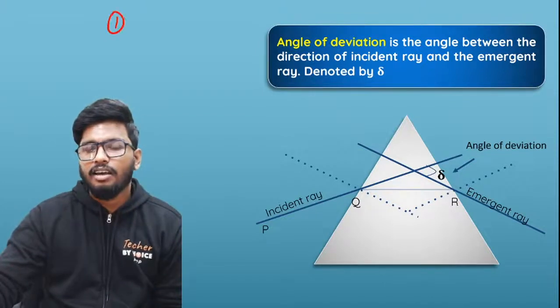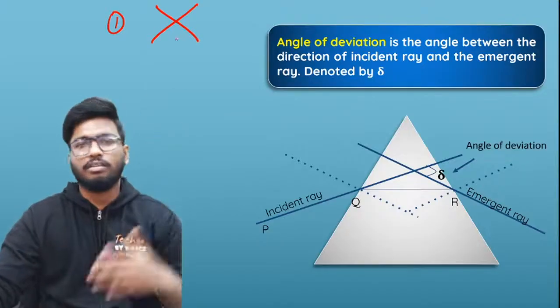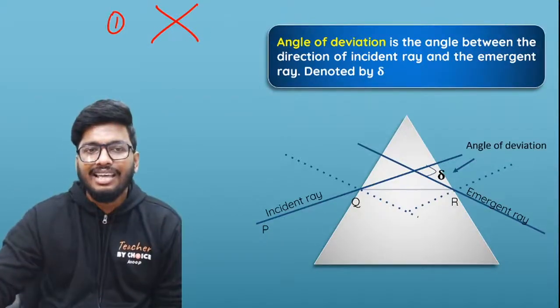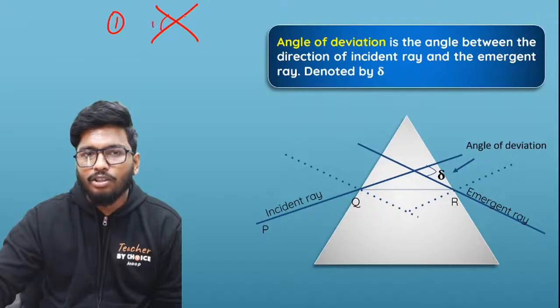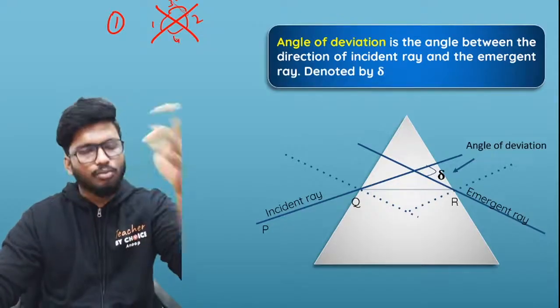One is vertically opposite angles. If you have two lines which are intersecting each other, this angle will be equal to this angle, and this angle will be equal to this angle. This is the first thing that you have to remember. That is vertically opposite angles.